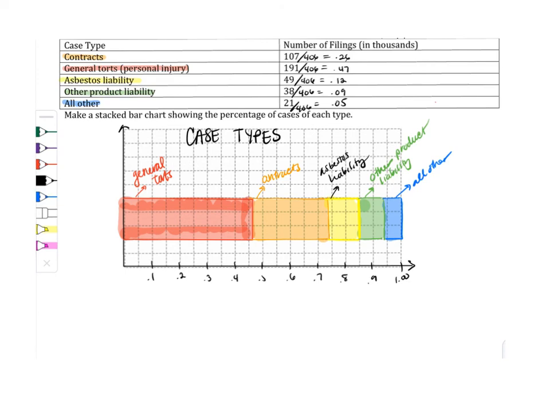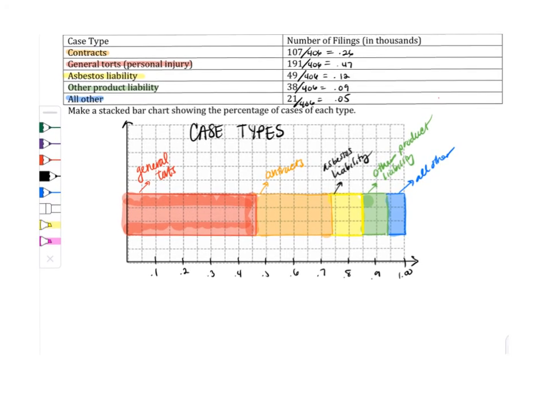All right, so one thing you need to do is we're making a stacked bar chart. You need to add all of these values up because we're going to use relative frequency on our axis, okay? You can build this vertically or horizontally. I'm going to do it horizontally because there's more room. And I'm going to label my axis relative frequency. So if you did it this direction, that's fine. Your graph is just going to be tipped up and mine is going to be on its side. No worries. All right, and my bottom label disappeared.